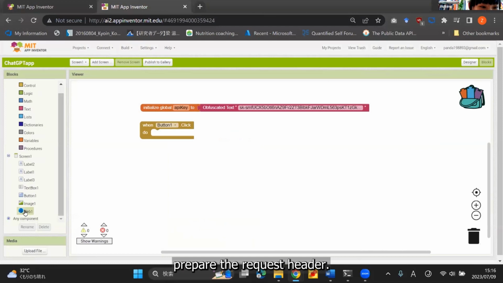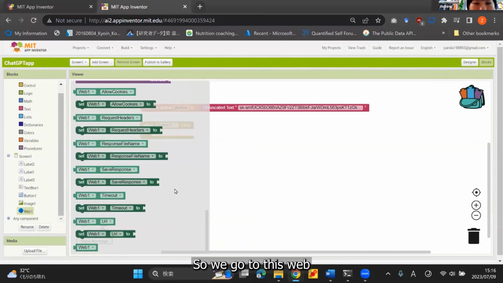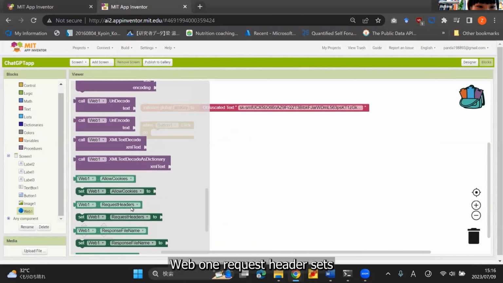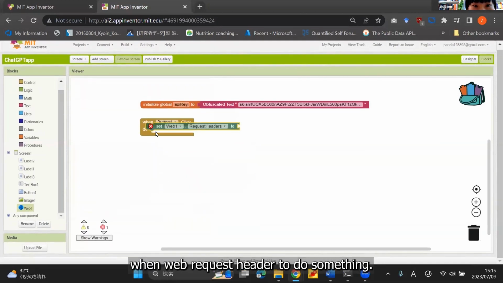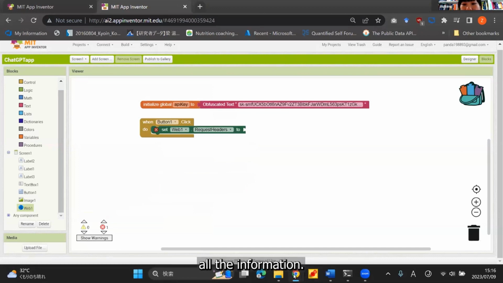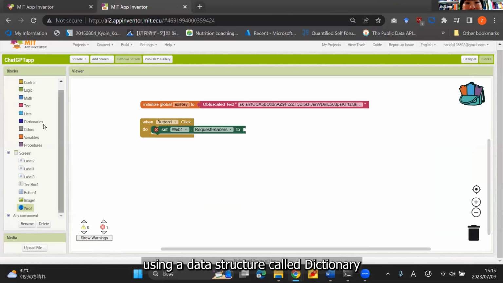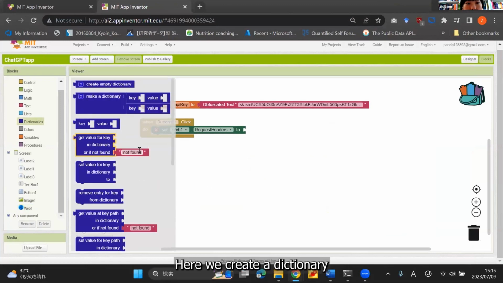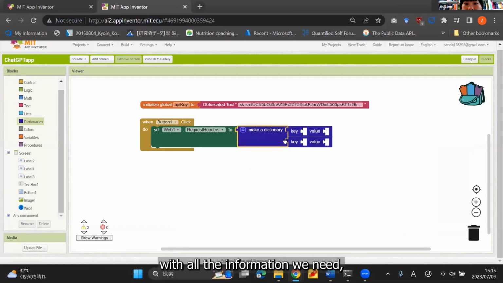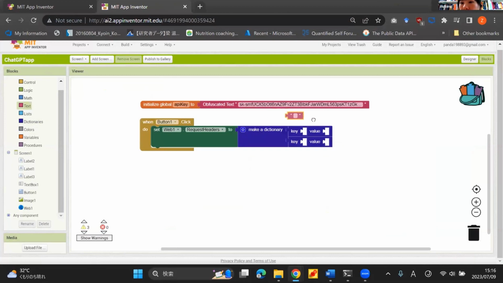Now we need to prepare the request header. So we go to this web1 request header, set web request header to something. So we need to prepare all the information that I have just explained, right? We wrap all the information using a data structure called a dictionary. We create a dictionary with all the information we need, and the information is organized using key-value pairs. The first key is content type, right?